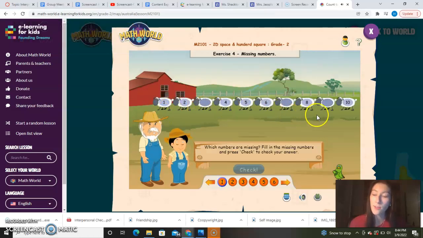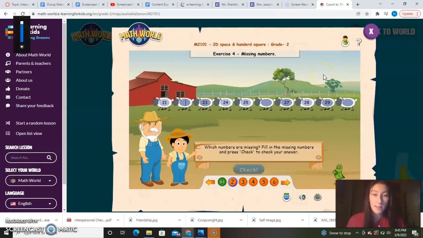There are all these sheep, 10 sheep. You have to fill in the missing numbers. Start from 1, go to 2. What's the next number? 3. So you're going to type 3. Then 4, 5, 6, and you'll type in 7. That's the missing number. And then 8. What's the next one? 9. Then you'll click the blue button that says check. And it said we did a good job. So then we can move on to number 2.